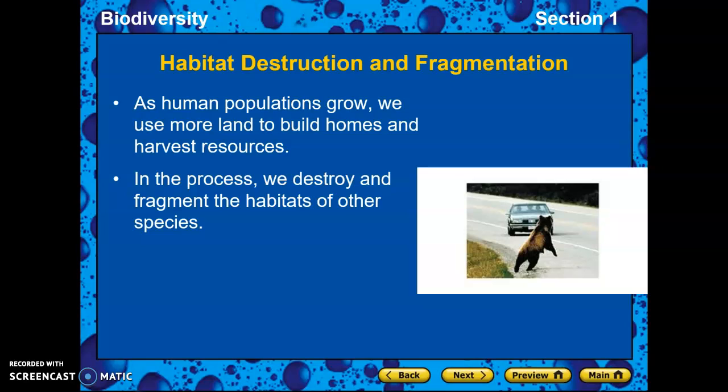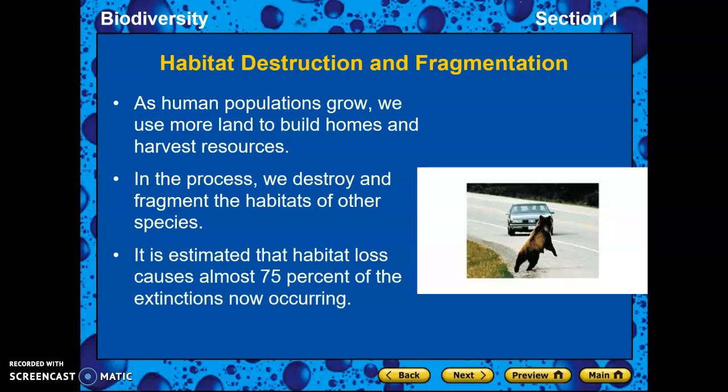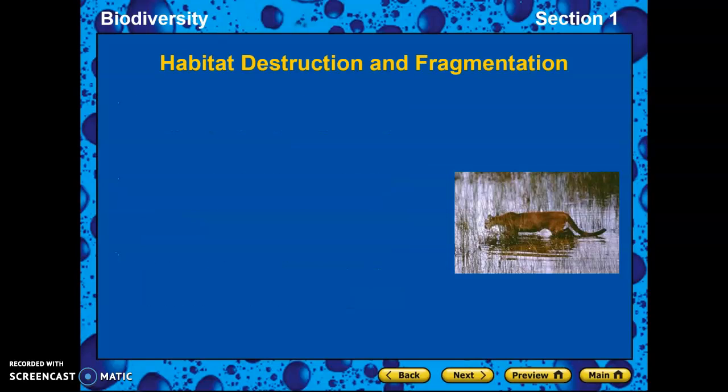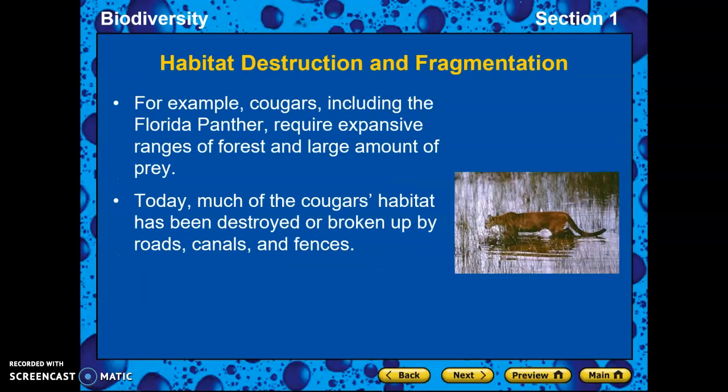So here's something that occurs. Human population is growing, which we just learned about in the last chapter. And because of that, we need more space to grow our own food. We need space for roads so we can travel, and we need places for people to live. And so we're destroying habitats of these animals, and then they have nowhere to go. It's estimated that about 75% of these extinctions are occurring because they are losing their place to live. And you can see there's a bear there. There's a street, so they're being killed by cars as well.